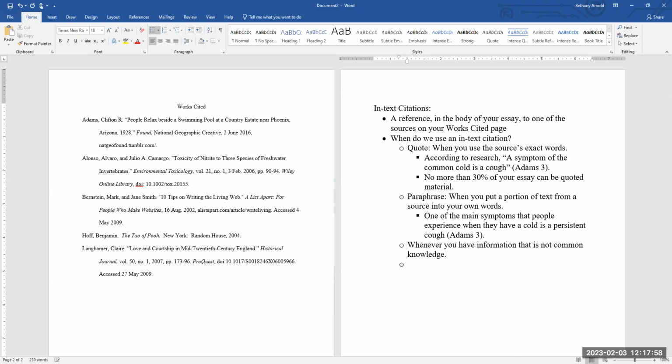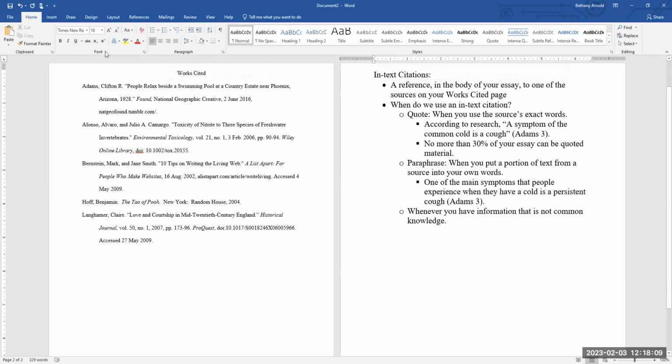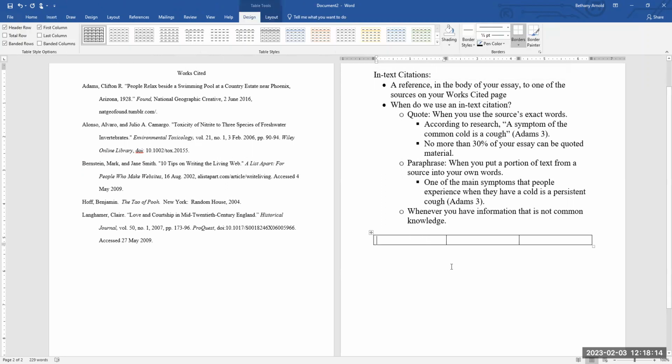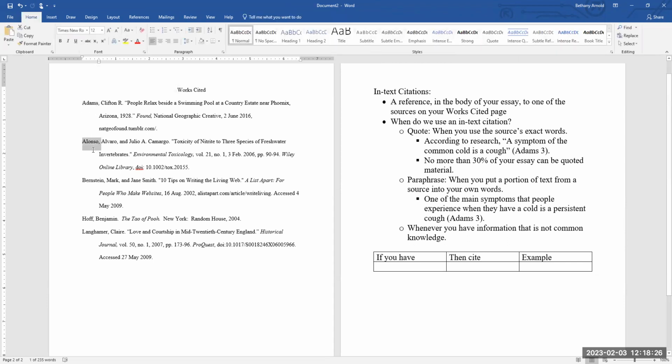Now, we've talked about what they are. Now let's talk about how to do an in-text citation. So in MLA, and you can see this in your textbook as well, there are only 4 real ways that you're going to have an in-text citation. So I'm going to list that here. And like I just alluded to, the in-text citation, as you're going to see, is always going to correlate with what comes first in the works cited entry so that our audience is able to match it up.